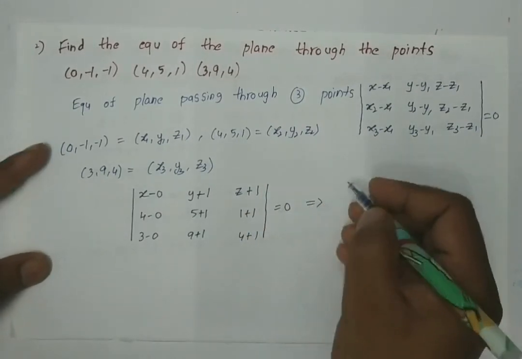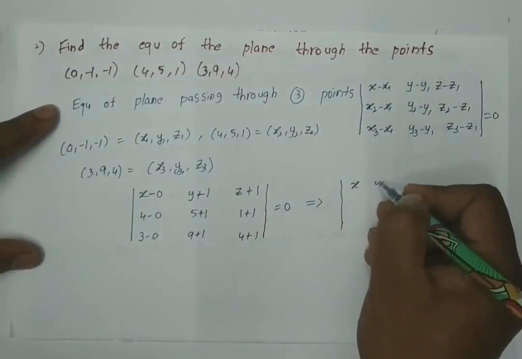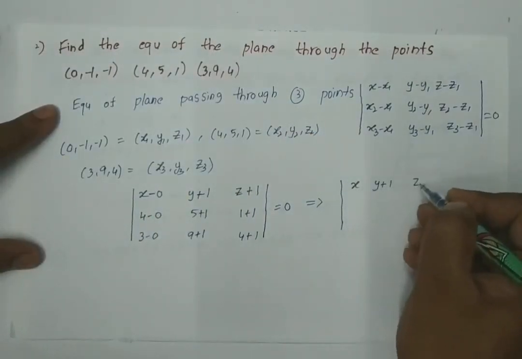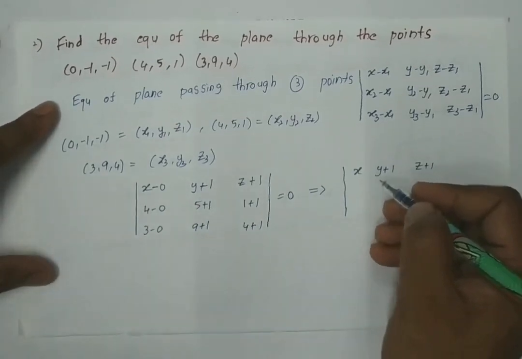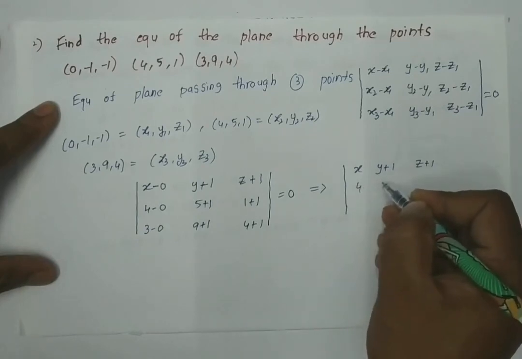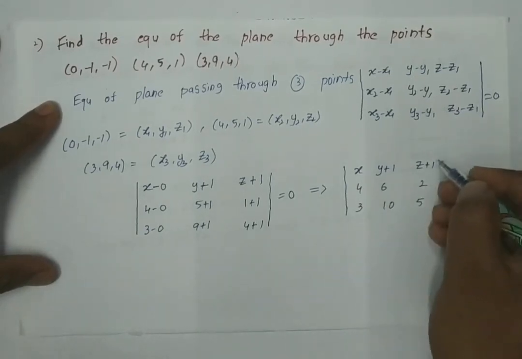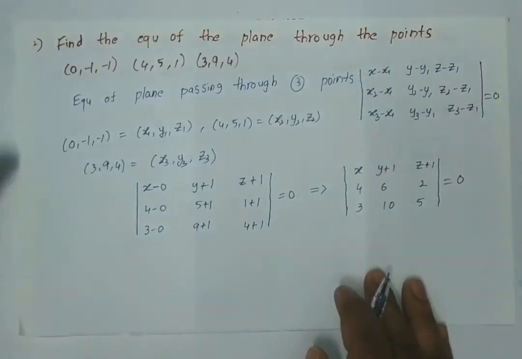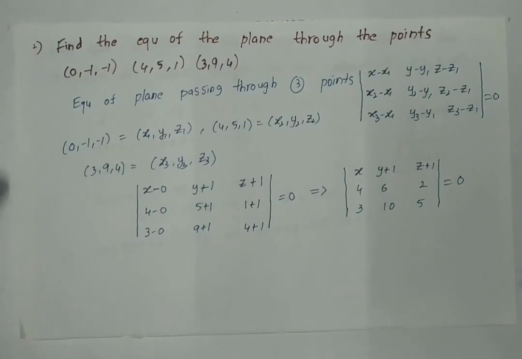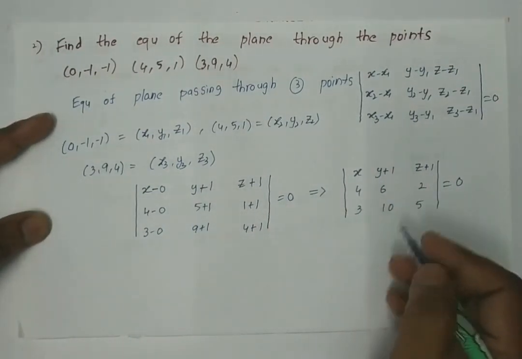So this implies the determinant of x, y plus 1, z plus 1, 4, 6, 2, 3, 10, 5. Already we know how to find the determinant of a 3 by 3 matrix.